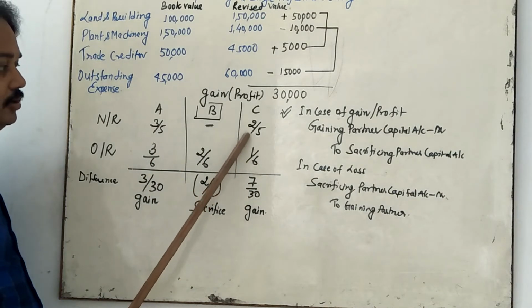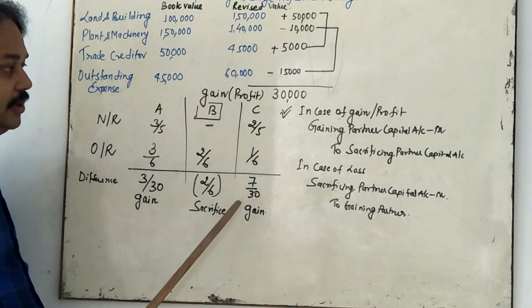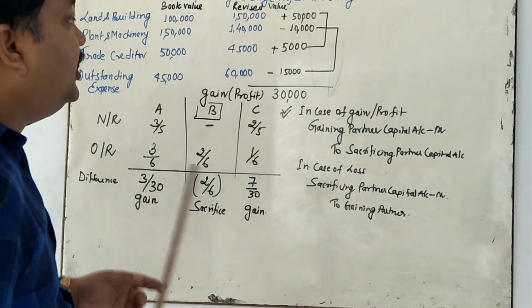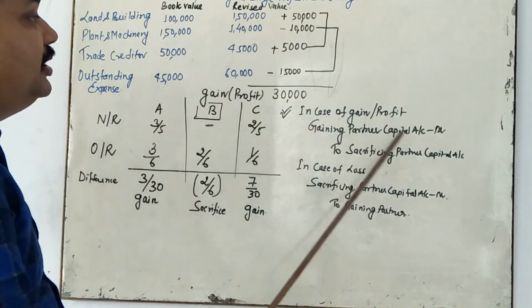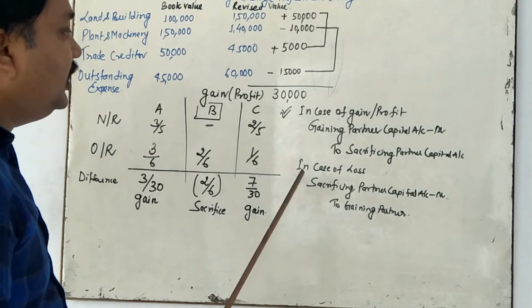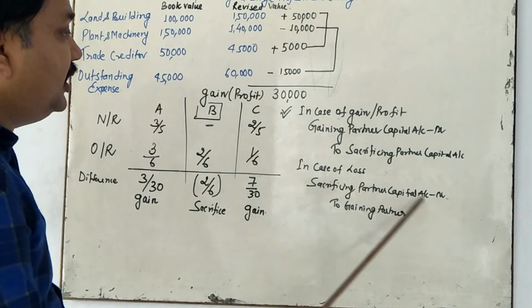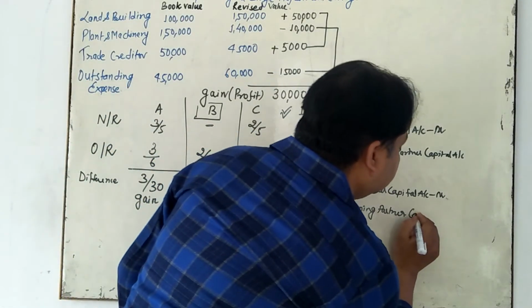So in case of C, also a gaining partner because 7 by 30 is a positive value. So what is the journal entry formula? In case of profit or gain, you have to do gaining partner's capital account debited to sacrificing partner's capital account. In case of loss, sacrificing partner's capital account debited to gaining partner's capital account. Okay, we put it here.